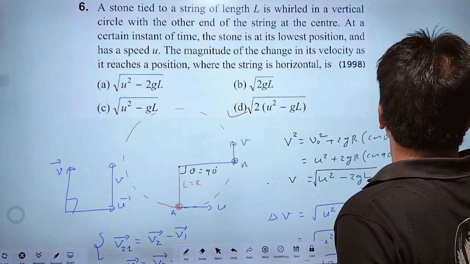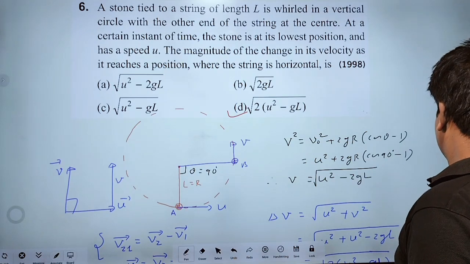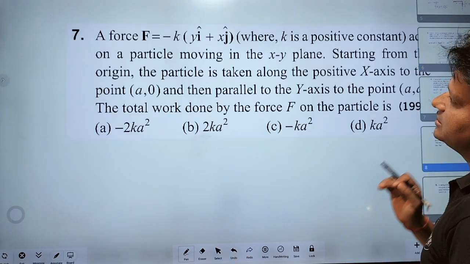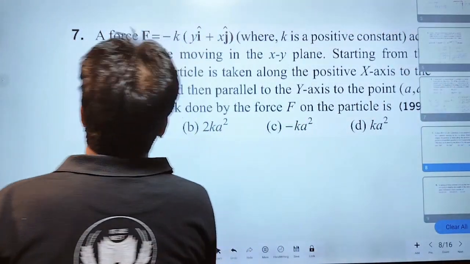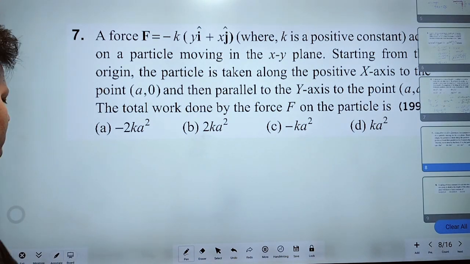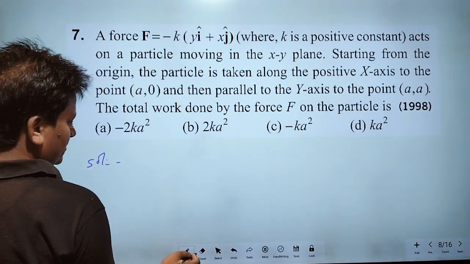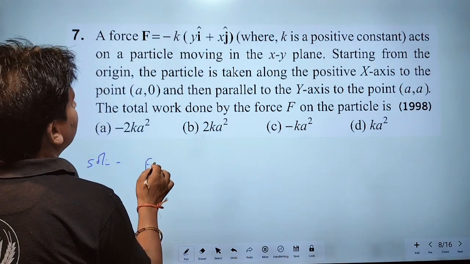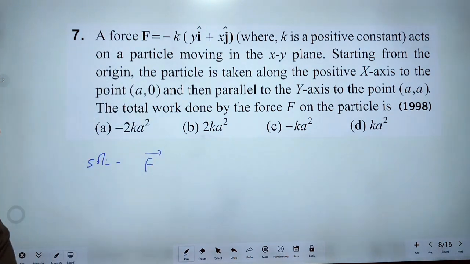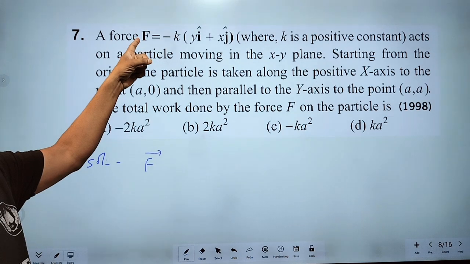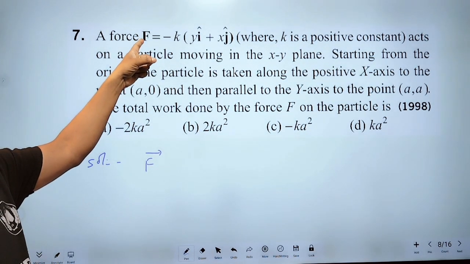Now I am going to solve the next question. Question number 7. A force F is equal to, what is the value of force? F is equal to, here a bold face letter. This bold face letter indicates a vector.